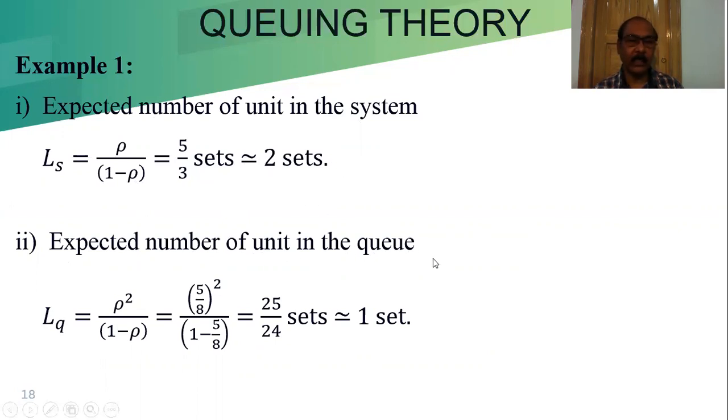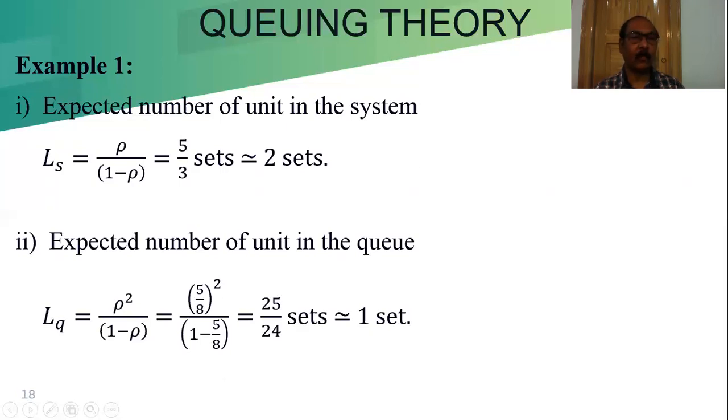Expected number of units in the queue, LQ, is equal to rho square by 1 minus rho, where rho is 5 by 8. So (5 by 8) square by 1 minus 5 by 8. After simplifying, 5 into 5 is 25, and 8 minus 5 is 3, and one 8 cancels out, so 8 into 3 is 24. So 25 by 24 sets, approximately one set.